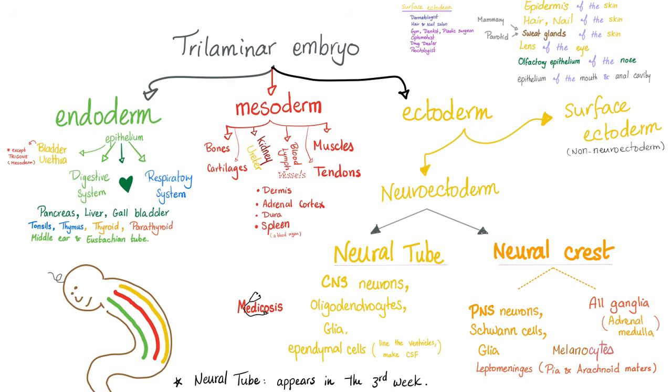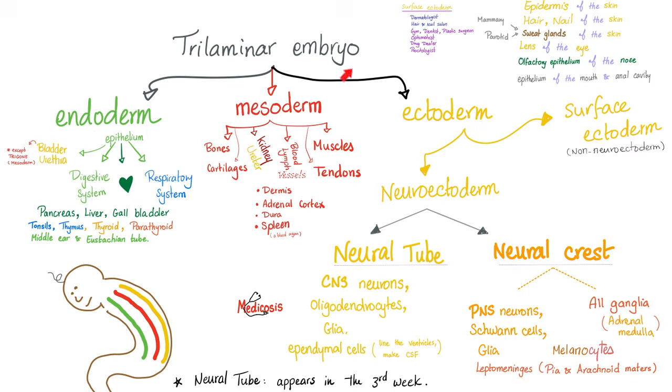Next, some embryology action. The trilaminar embryo is made of endoderm on the inside, ectoderm on the outside, and mesoderm in between. By the way, the word meso means in the middle. Later, I'm going to tell you about the midbrain, also known as mesencephalon. Meso means mid, such as midbrain, or the layer in the middle.